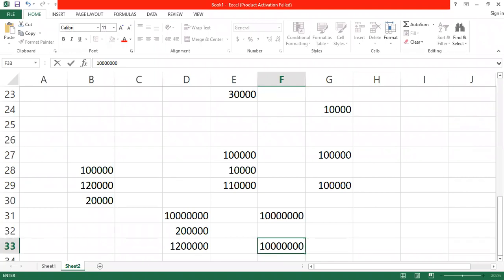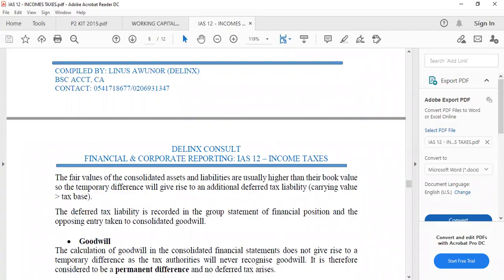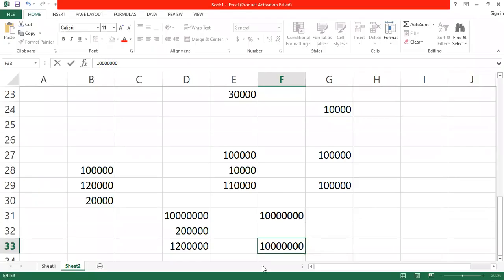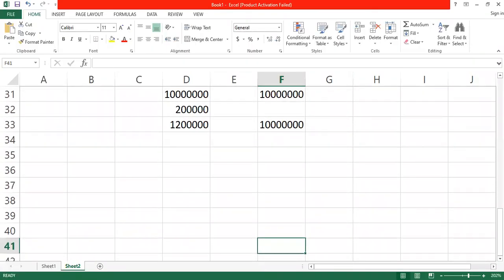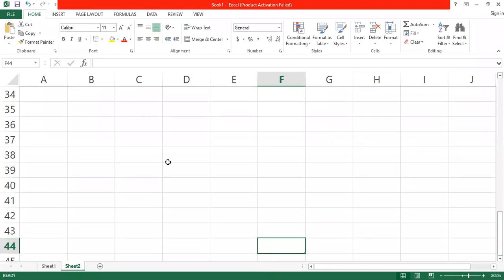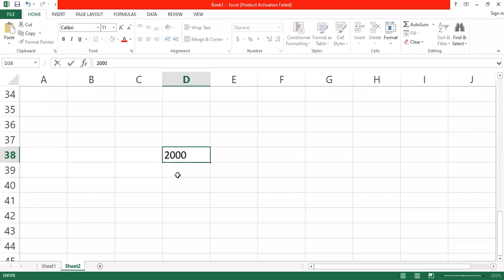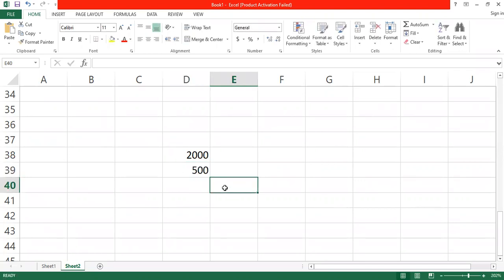The next item is provision for unrealized profits. At the date of consolidation, consider any sale between the group. Assuming the parent is selling to the subsidiary 2,000 and they are making a profit of 500. At the end of the day, the subsidiary is telling us that they were able to sell only 1,005 of the goods.